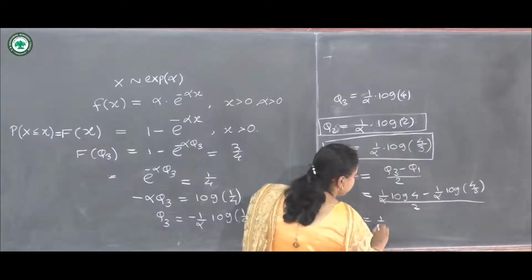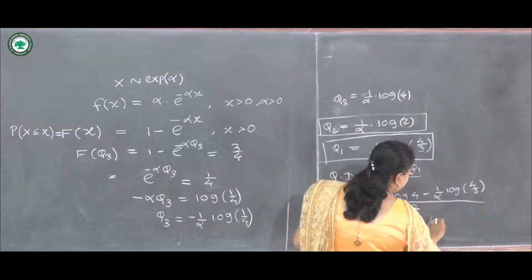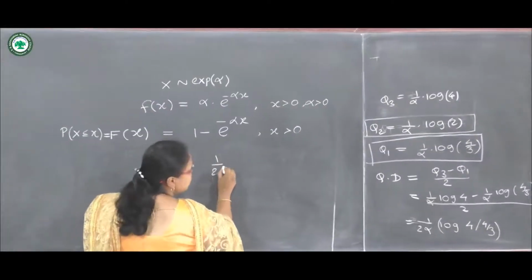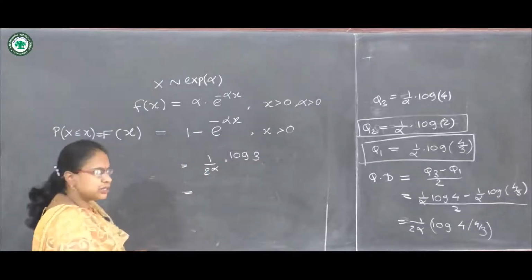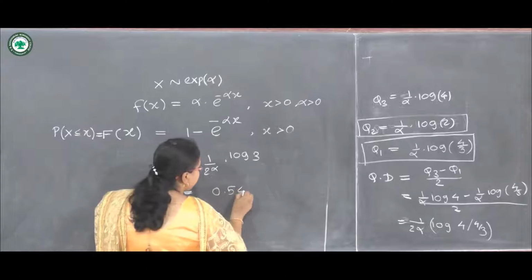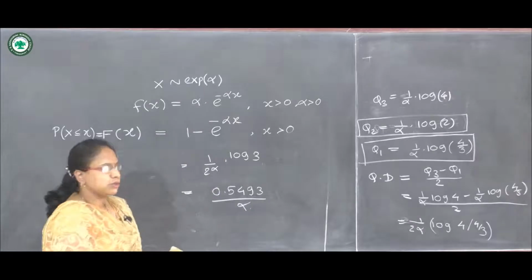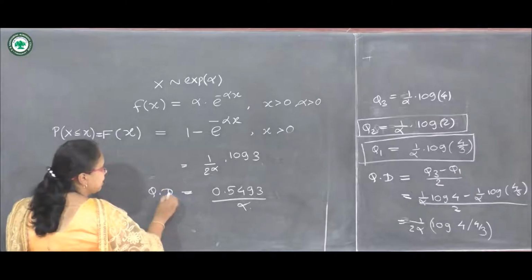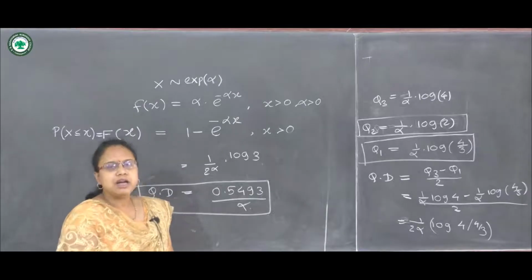So 1 upon alpha is constant, and we get 1 upon 2 alpha into log of 4 upon 3 divided by 3, which is 1 upon 2 alpha into log of 3. If we solve this equation, we have 0.5493 divided by alpha, putting the value of log 3. This is the quartile deviation of exponential distribution with parameter alpha.